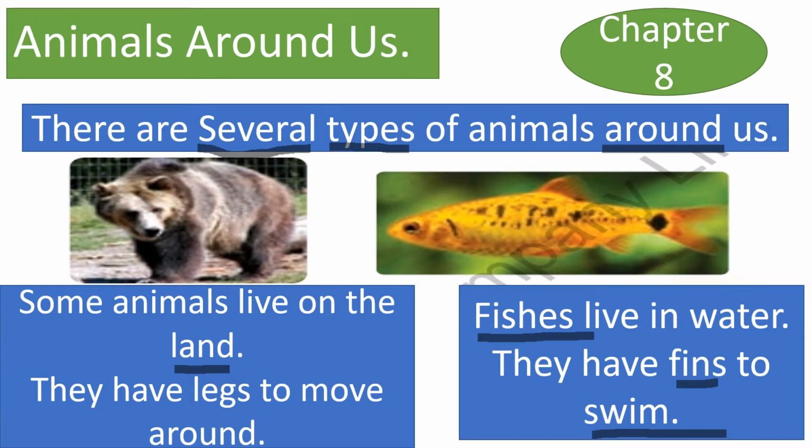Students, let's do the reading of lesson number 8, Animals Around Us. While reading, we'll underline the difficult words. Let's start. There are several types of animals around us.